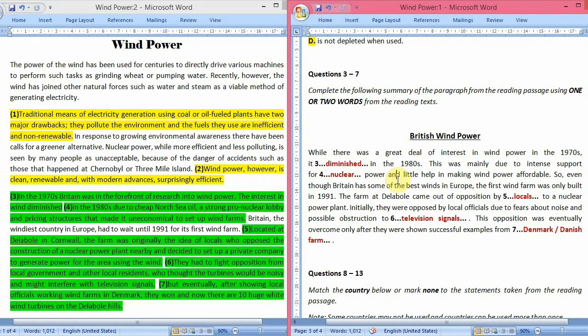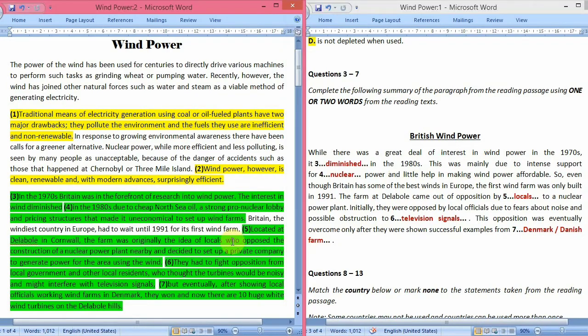Now let's read what's next. This was mainly, now why did the interest decrease, what was its reason? Okay, so this was mainly due to the intense support for nuclear power. So there was very much support for nuclear power, and that was the reason why the interest in wind power was lost. Okay, so now let's see its reason in the passage as it is stated. So the wind power diminished in the 1980s due to cheap North Sea oil, a strong pro-nuclear lobby, and pricing structures that made it uneconomical to set up wind farms.